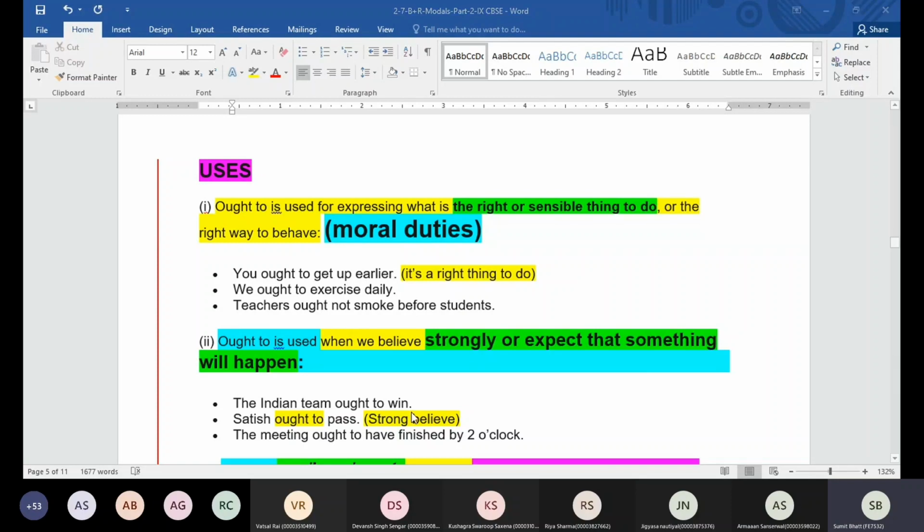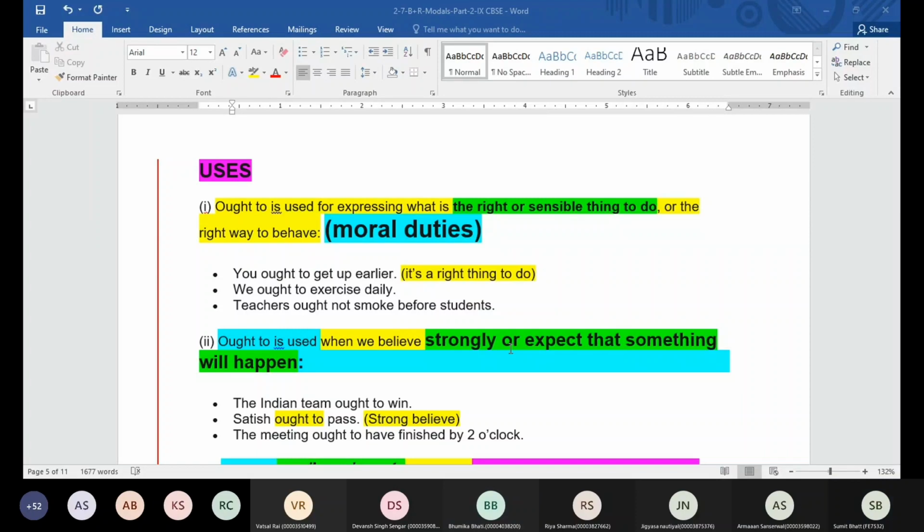Satish ought to pass. When you say Satish ought to pass, guys, what are we trying to say in this sentence? Anyone? That we strongly believe that he will pass. Yes. Okay, we strongly believe that he will pass. That's what we are trying to say. But if I say Satish to pass, will that sentence be correct?